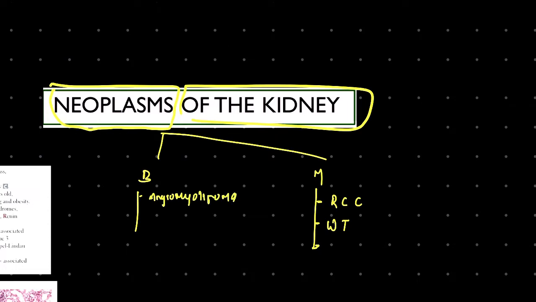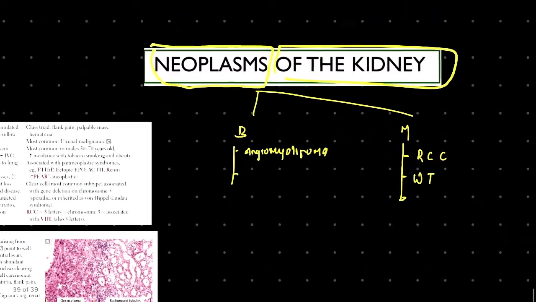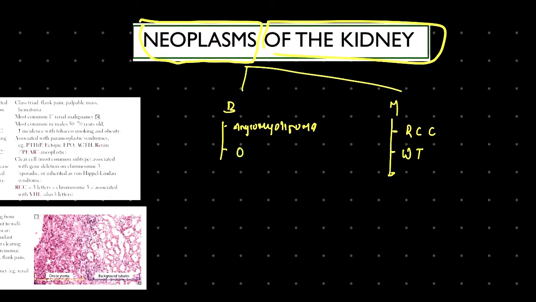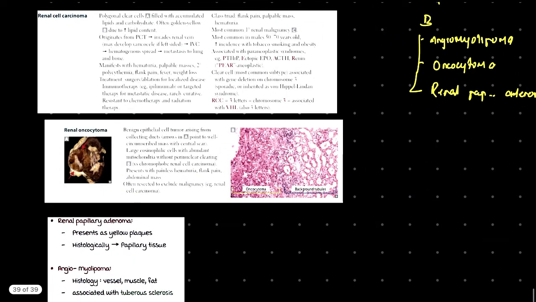Similarly, another thing that we'll be talking about is oncocytoma, right? And the other thing that we'll be discussing is renal papillary adenoma. Oncocytoma, and renal papillary adenoma. So these are the things that we'll be discussing. Now without delay, let's jump into our topic.